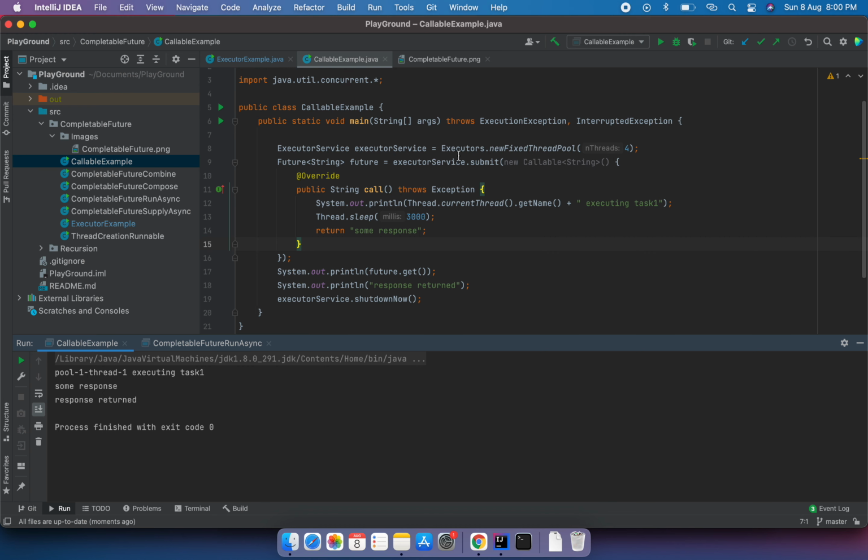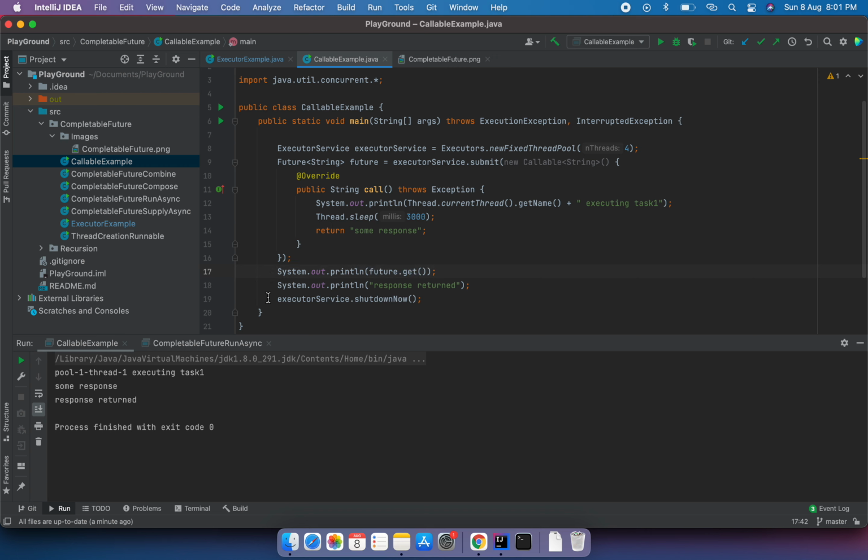So I registered a task here, and this method prints which thread is executing the task, and there is a sleep of 3 seconds, and after that I return some output. I'm printing the output from the future here, and then terminating my program. You can see there is a delay of 3 seconds, but it still doesn't print the output, because at this line of code the program is stuck.